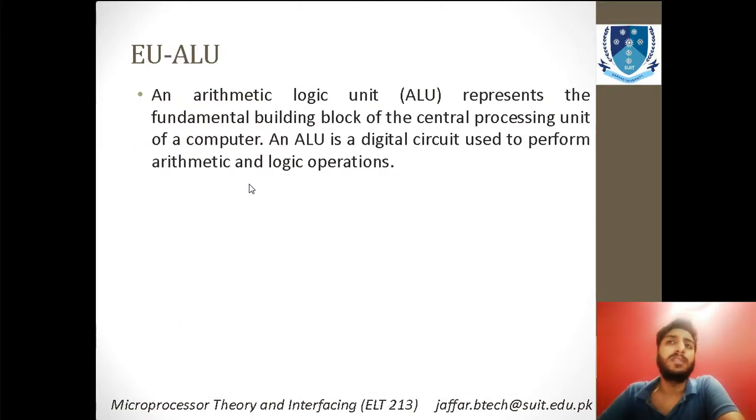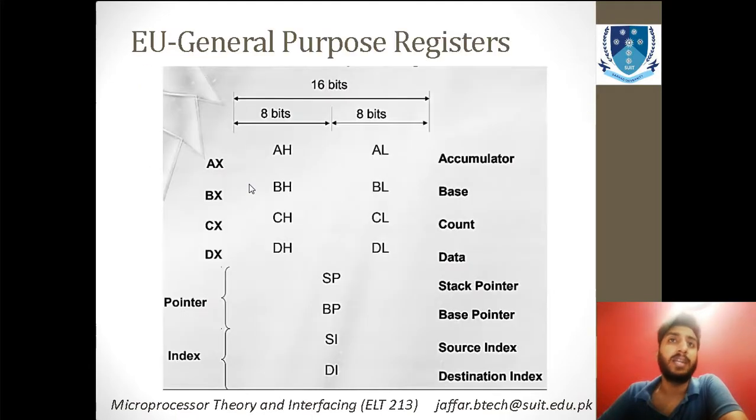We have discussed that the ALU is the arithmetic logic unit. It is involved in the different arithmetic or logic functions that you want to implement using a microprocessor. You can add, use gates, or do any mathematical function. This is done by the ALU of the EU side, that is, the execution unit.